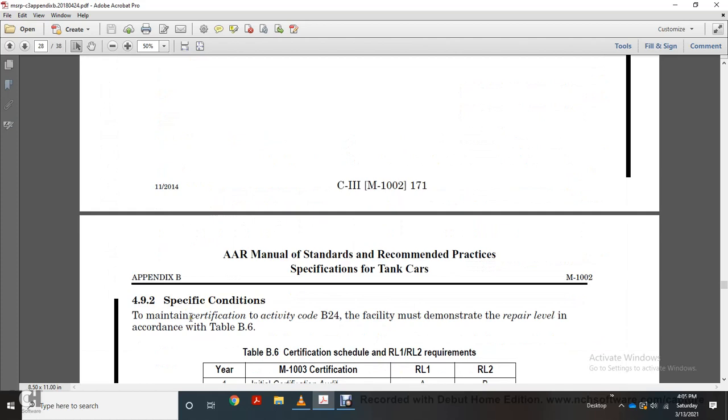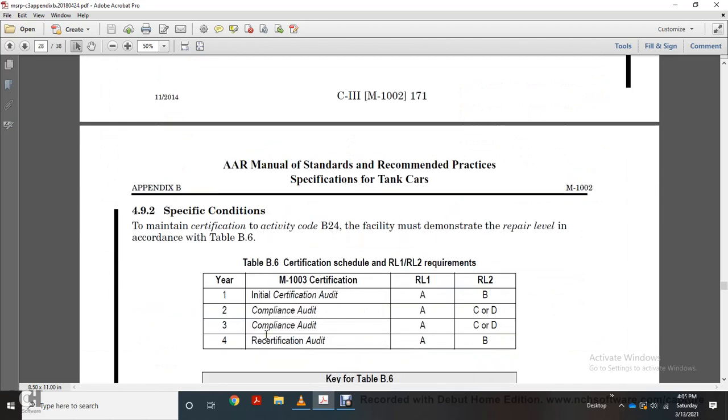492 Specific Conditions. Maintain certification activity code B24. Facilities must demonstrate repair level in accordance with the B6 certification schedule for the R1, R2, RL1, RL2 requirements. Year 1 initial certification audit A and B for RL1 and RL2. Year 2 compliance RL1A, RL2C, and D.